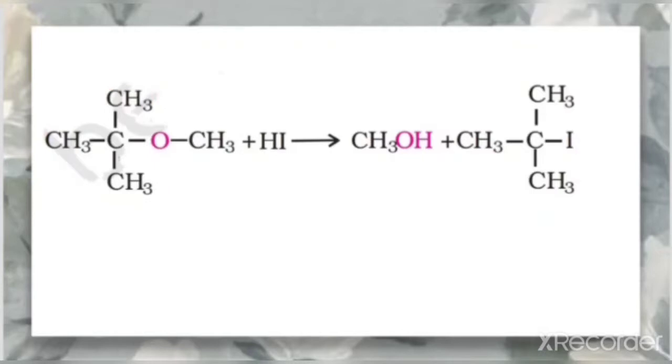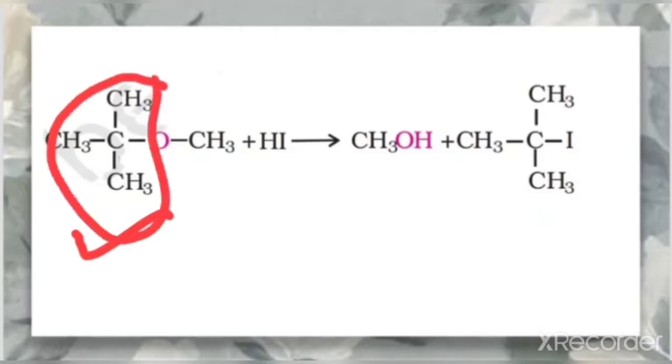So when ethers react with HX, for primary and secondary alkyl groups you have to choose the smallest alkyl group, which will form the halide, that is I. But in the case of a tertiary alkyl group, the tertiary part is actually forming the halide, not the smallest, because here the smallest one is methyl.